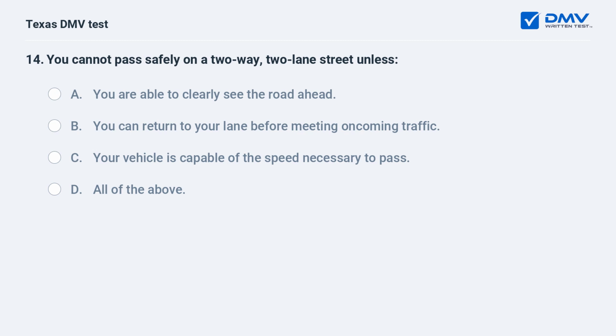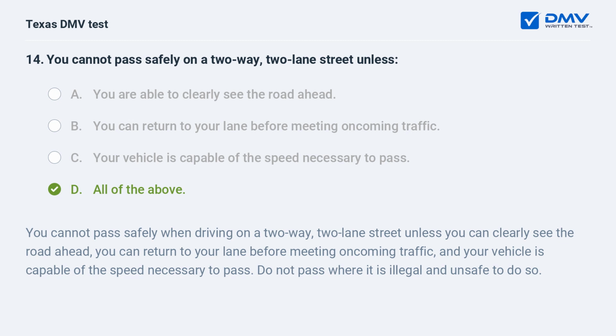You cannot pass safely on a two-way, two-lane street unless A. you are able to clearly see the road ahead. B. You can return to your lane before meeting oncoming traffic. C. Your vehicle is capable of the speed necessary to pass. D. All of the above.